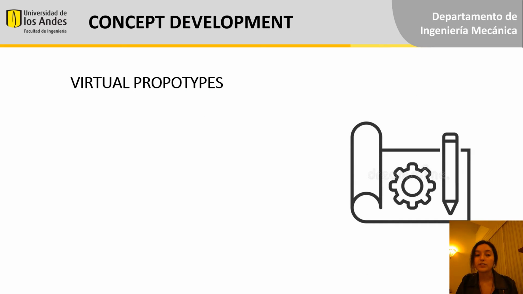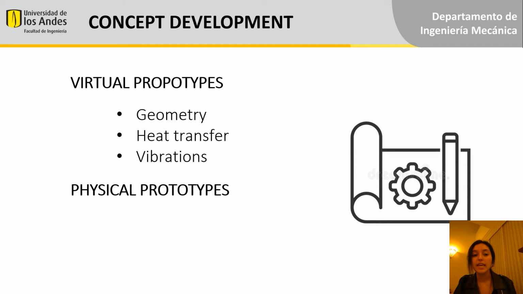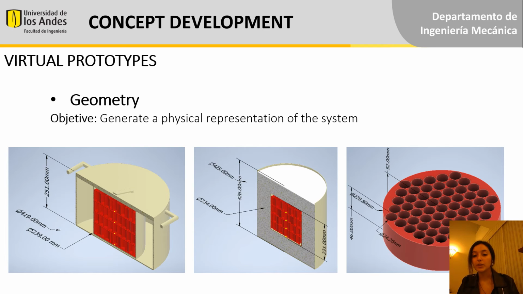For the development of the concept, we had two types of prototypes. The first ones were virtual, and they focused on geometry, heat transfer, and vibrations, and physical prototypes, which we haven't done yet, which will focus on vibrations and calorimetry. The first prototype we made was a geometric one, and the objective was to generate a physical representation of the system, not only to see what it would look like and function, but also to have accurate measurements of volume and surface area that would be useful in future prototypes.